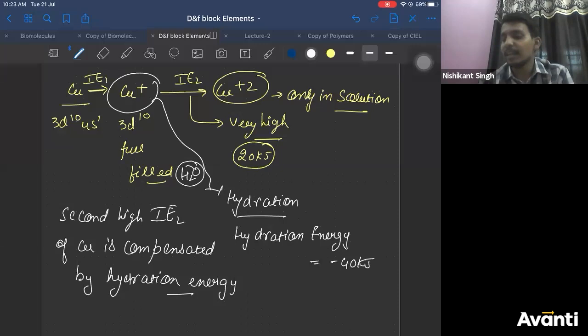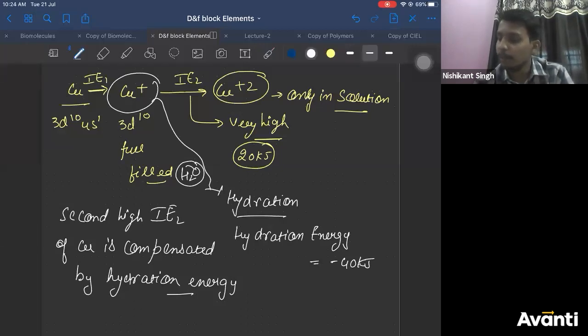Arey yaar, I have taken random numbers. Now don't keep saying, sir, this should not be 20 kilojoule, this should not be 40 kilojoule. If I take X and Y, will you understand? Okay.